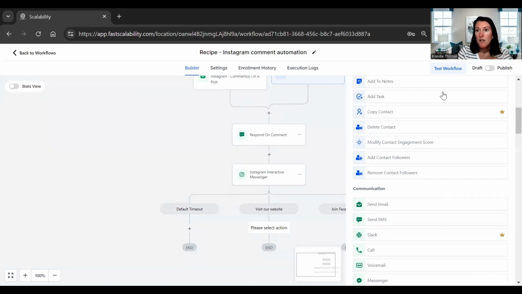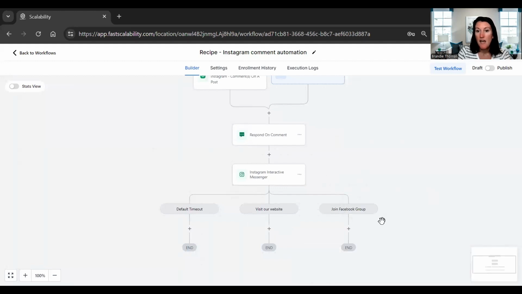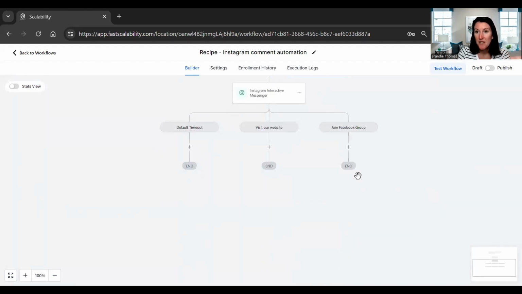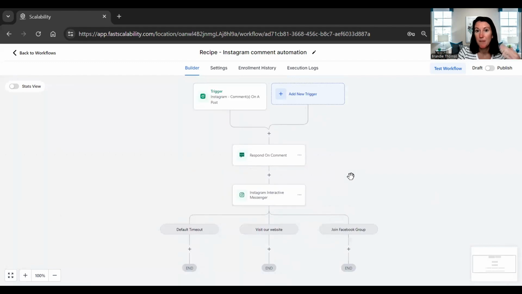So again, that's where it's really important that you understand what is the point of your post and what is that next step in the nurture cycle for them to get from a cold lead maybe to a warm or hot one, somebody who's actually closing a sale with you and wanting to work with you.